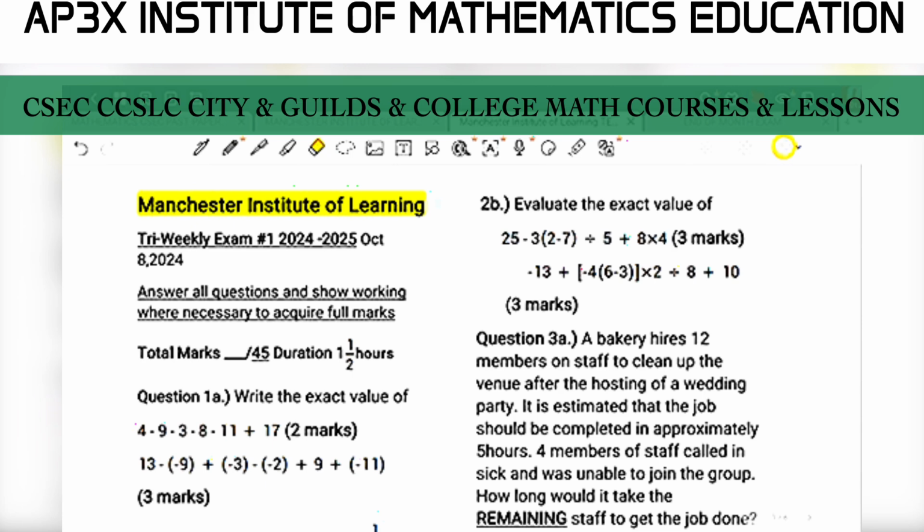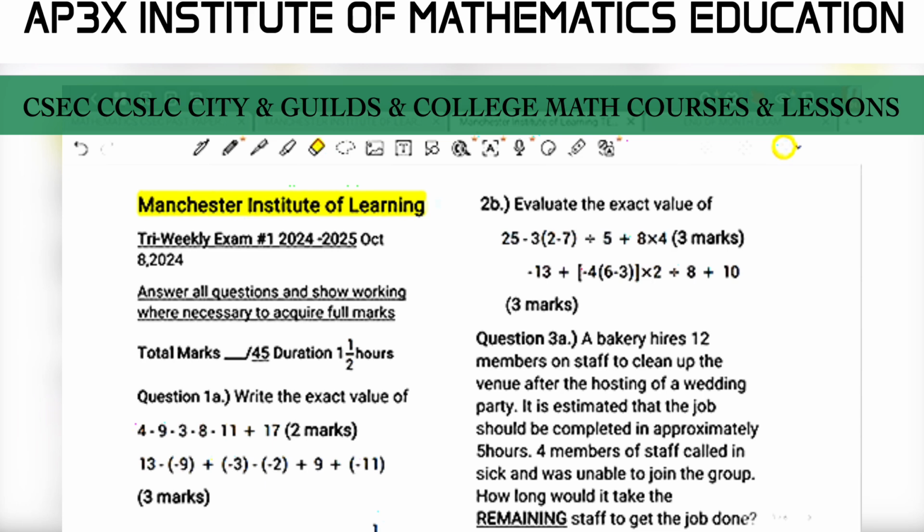Now, of course, this practice paper was designed by yours truly, and these questions were constructed with specific objectives to target fundamental aspects of a student's learning curve at the moment.